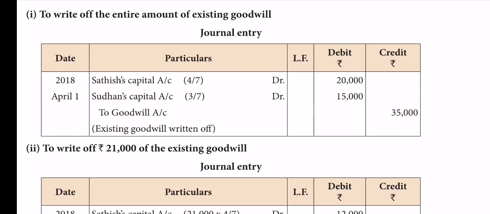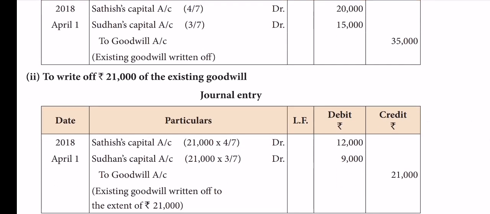Then in the second case, to write off 21,000 of existing goodwill, the same journal. Satish's capital account debtor, Sudhan's capital account debtor to goodwill 21,000. The same 21,000 into 4 by 7. Therefore, 12,000 for Satish and 9,000 for Sudhan. If you put the sharing, you will see: 21 into 4 by 7, 21 into 3 by 7. To goodwill. So, existing goodwill written off up to 21,000. That is the narration. Good.